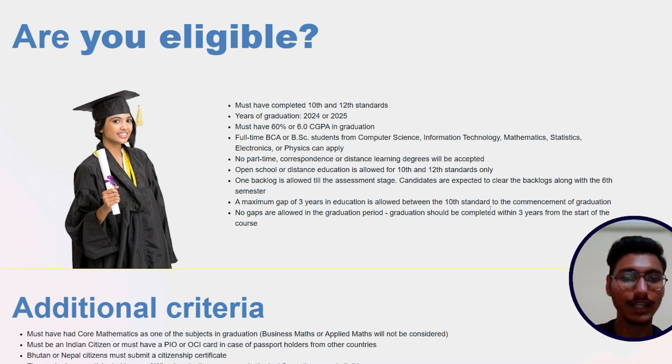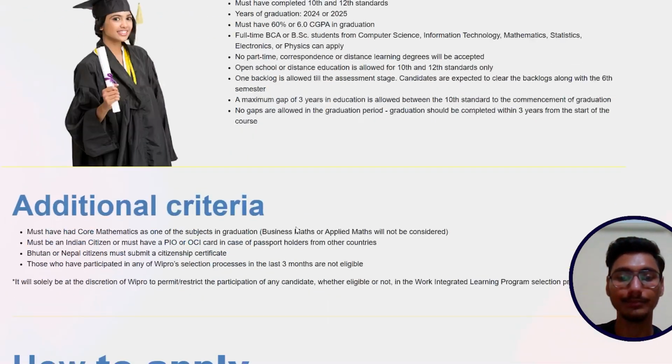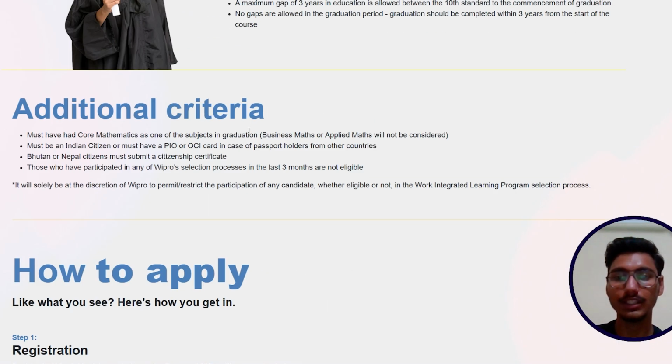The next point is that a maximum gap of 3 years in education is allowed between the 10th standard and the commencement of graduation. The last point is that no gaps are allowed in the graduation period. Graduation should be completed within 3 years from the start of the course. So these are the main eligibility criteria for this hiring. Now I will discuss the additional criteria that are also important. Here you can see the additional criteria.